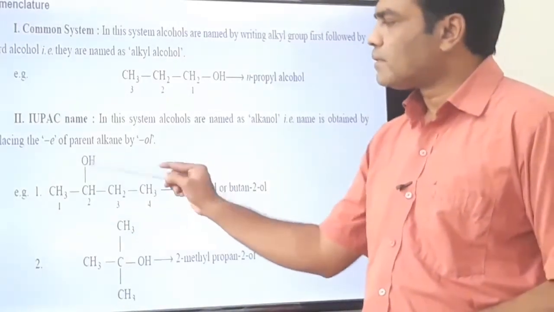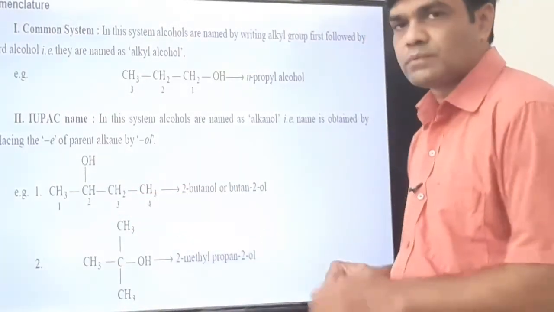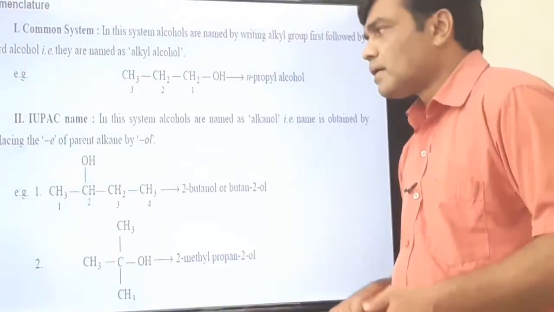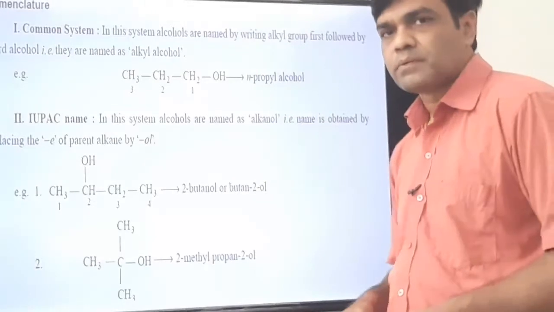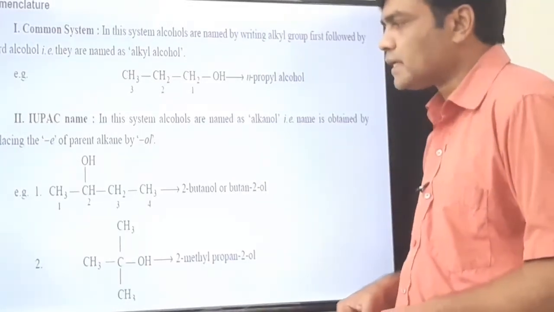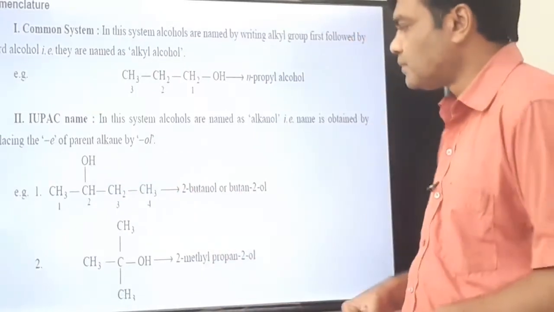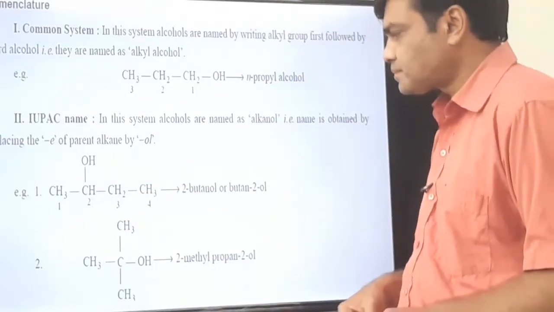Okay, and you know that you have to give the number from the left or right side. It depends, so that the functional group, whatever may be the functional group, should get the lower number. So I have given the numbering from this side. It is 2-butanol or butan-2-ol.